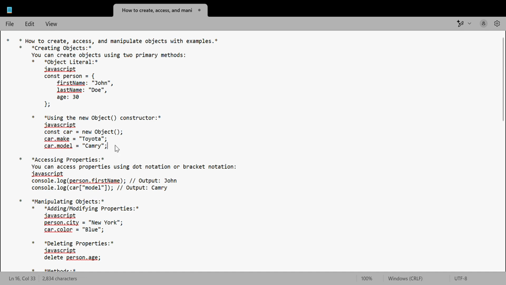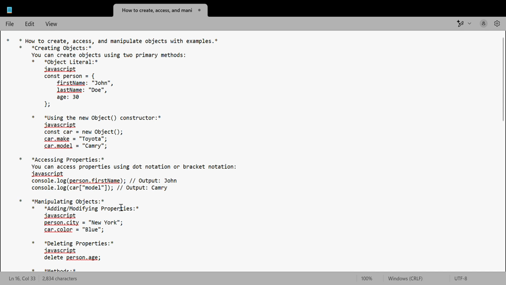We are accessing the model of the car and the type of car by using the constructor. In the same way, let us see how to access objects. We can access objects created by the constructor or by using braces, the basic way. Both can be accessed by using console.log.